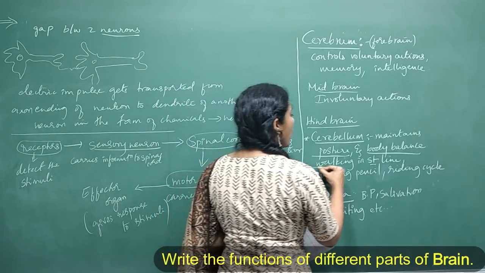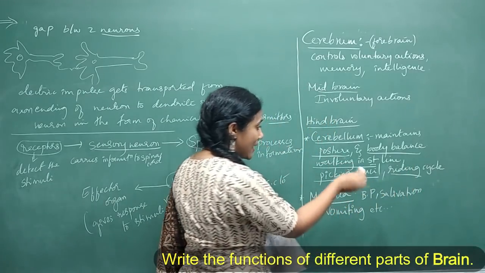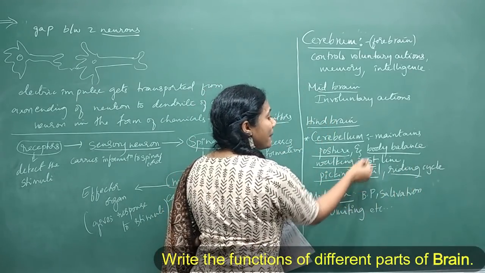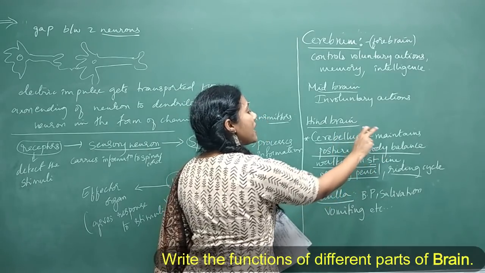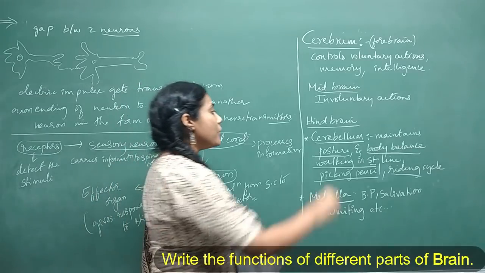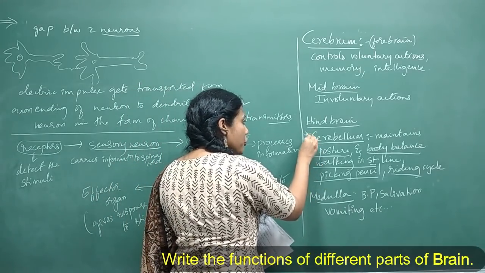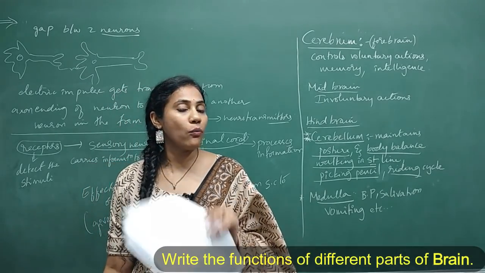And walking in a straight line, picking pencil, riding bicycle, all these depend on body balance, isn't it? So that body balance and body posture is maintained by cerebellum. So try to remember the function of cerebellum. It can be asked for MCQ or 1 mark.